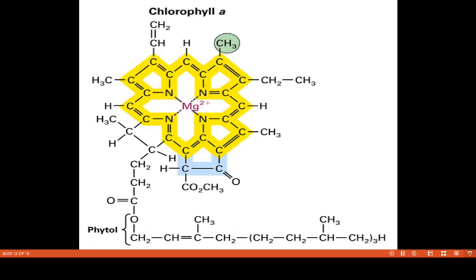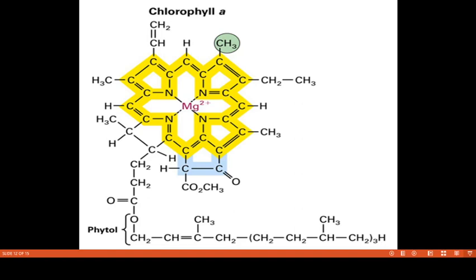Chlorophyll A is mainly composed of two parts. The first part is the head of the chlorophyll and the next one is the phytol tail. The head of the chlorophyll pigment is commonly known as the porphyrin head, which is chemically composed of 4 pyrrole rings linked in a cyclic manner.